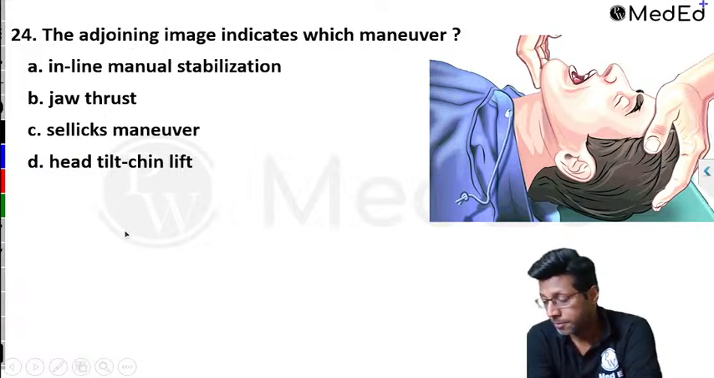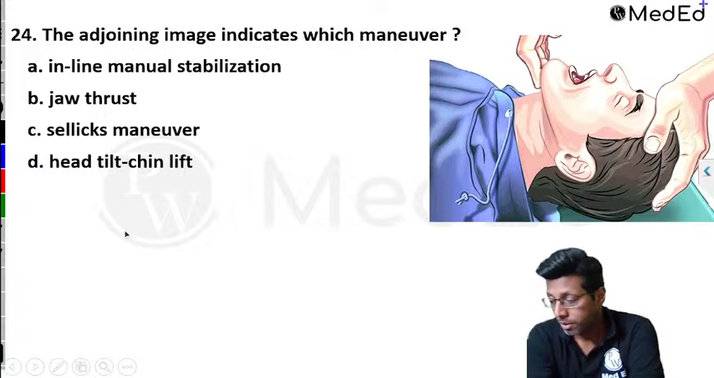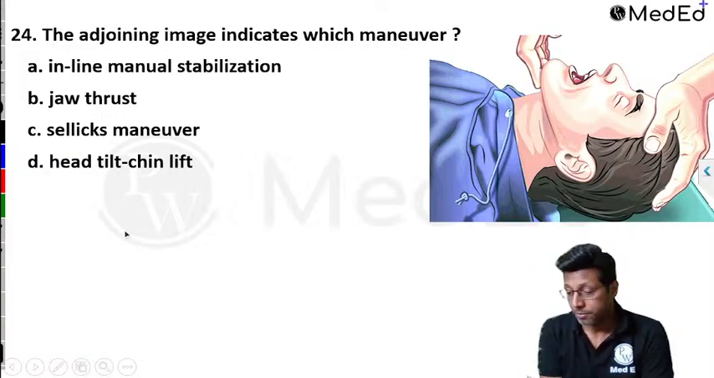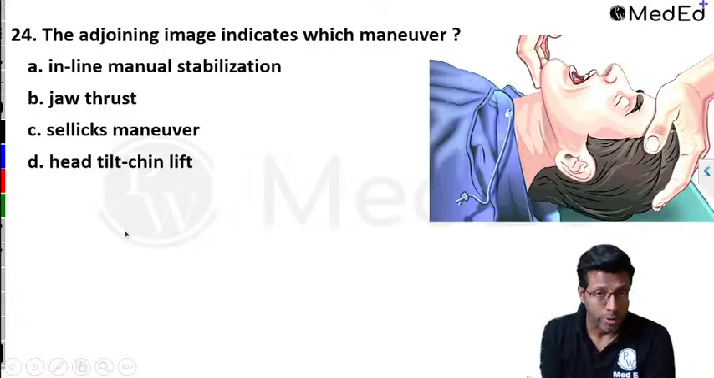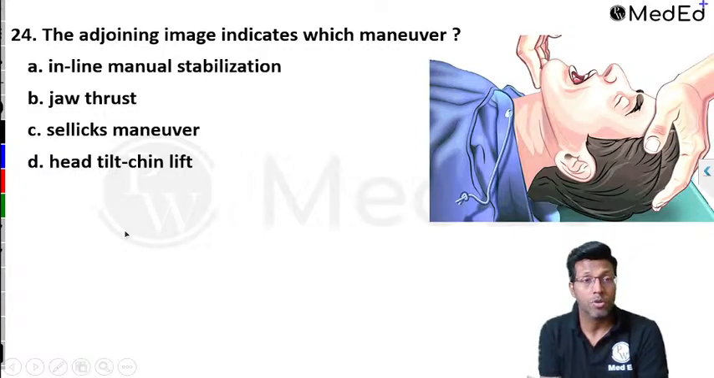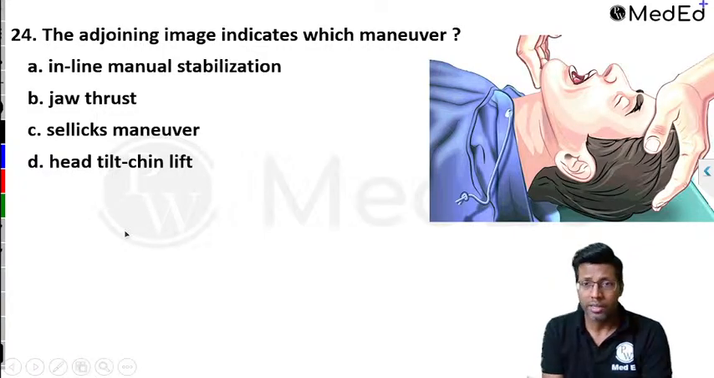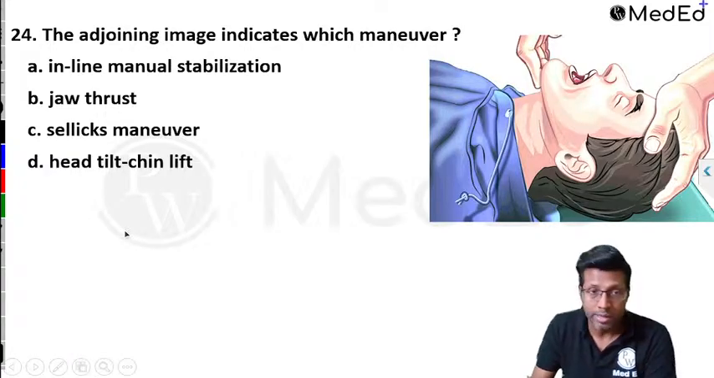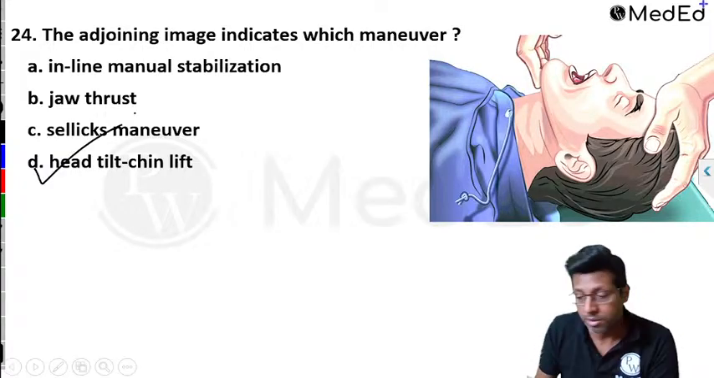Yes, the adjoining image indicates which maneuver. Is it inline manual stabilization? Is it jaw thrust, helix maneuver, or head tilt, chin lift? Correct. I think all of you already know it. Easy question. This has been asked in the exam, but yes, CPR points are important. Yes, head tilt, chin lift is absolutely correct.